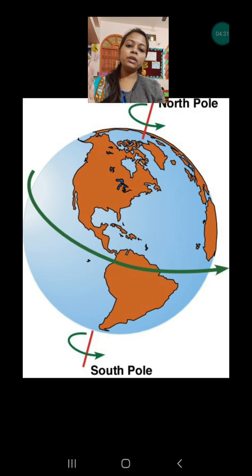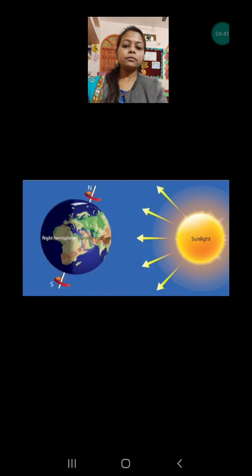As you know, this side is the west and this side is the east. So here the arrow is showing from the west direction to the east direction. So this is the direction of the rotation. Now you all know the earth is getting light all the time.